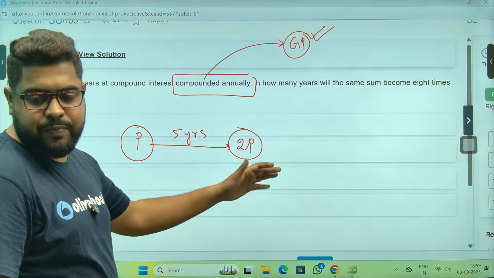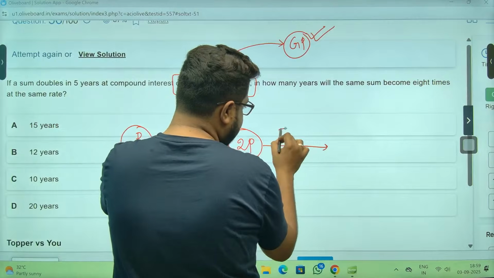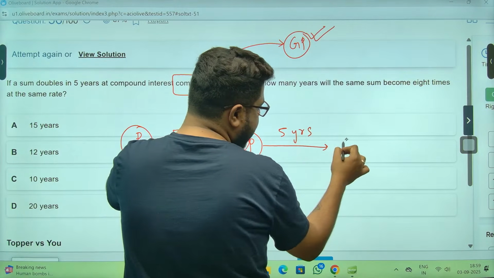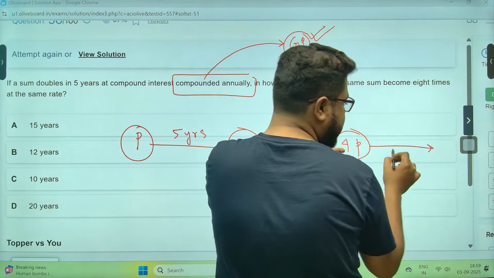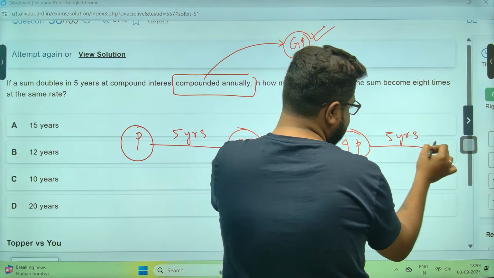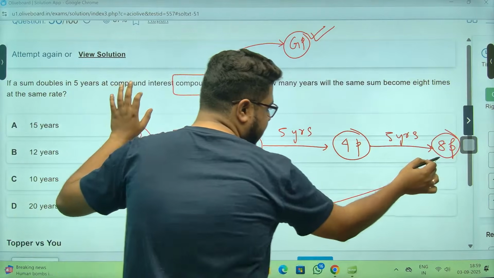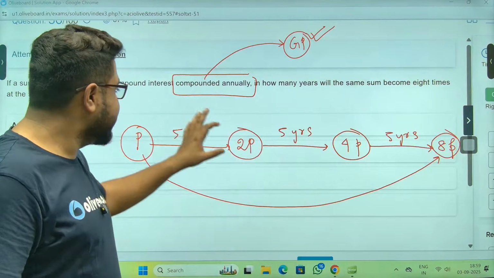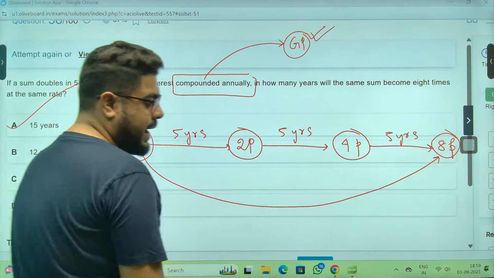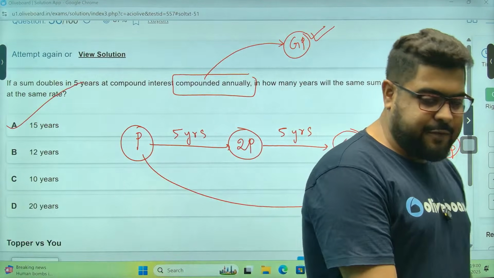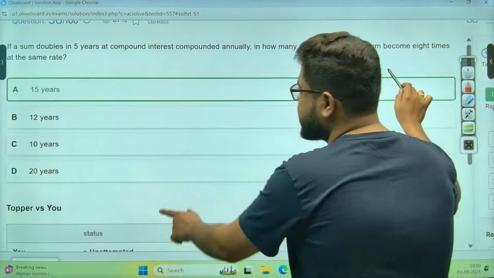Think like a machine. Now this is your machine. This is your input. Again 5 years, it will become double, it will become 4p. Again this is machine, this is input. Again 5 years, sir, this will become double, 8p. So you see now p became 8p, 8 times. How many years? 5, 5, 5, 15 years. Answer, sir: 5, 5, 5, 15 years, which is option number A, your correct answer.